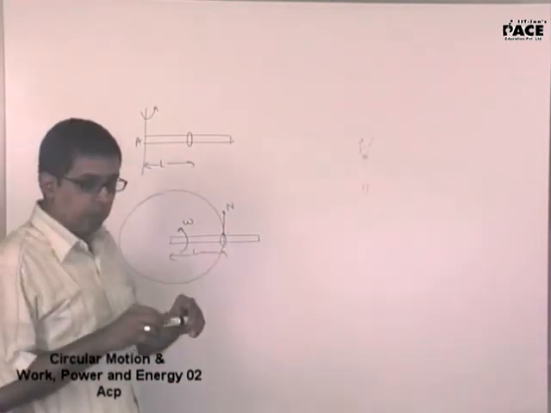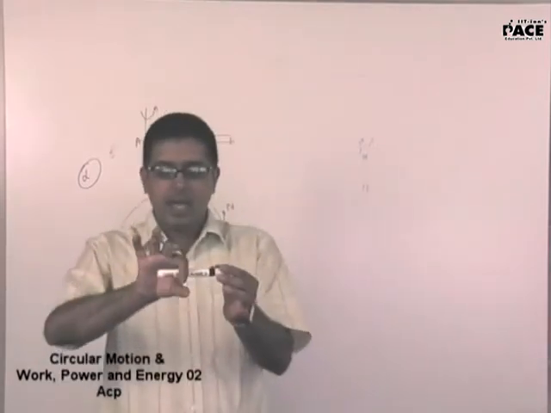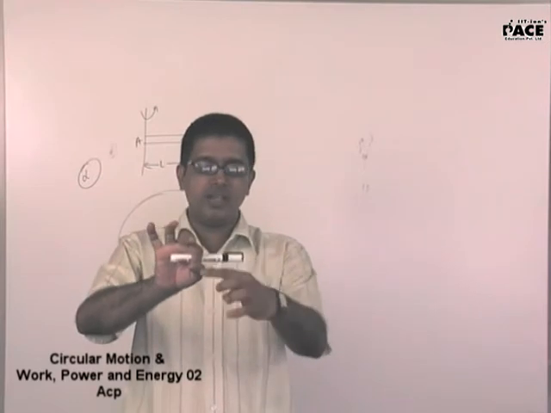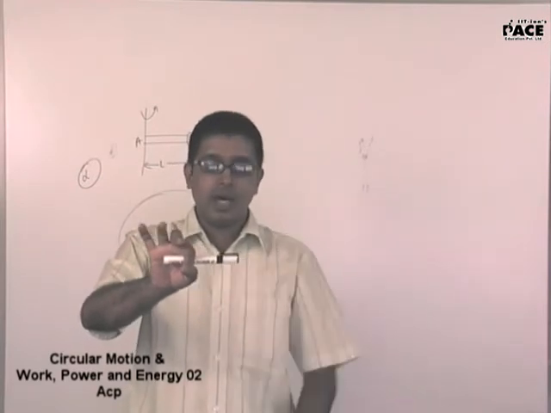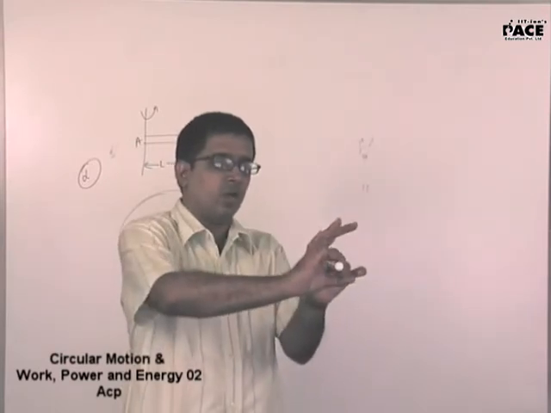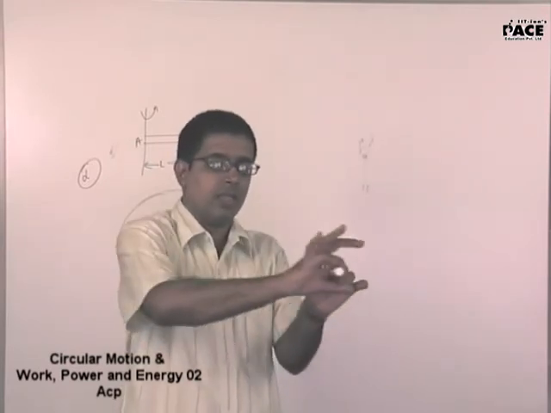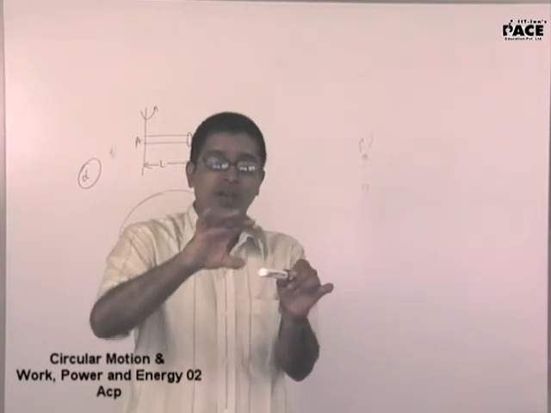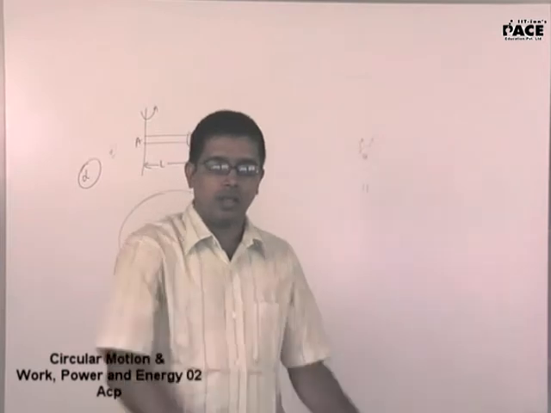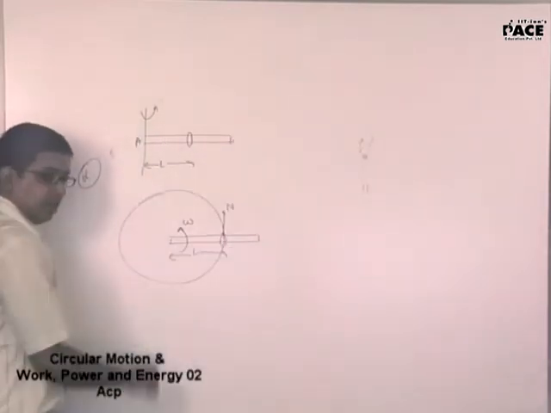What force is pulling it? Now have a look at it. I'll tell you the ring is like this. This is the view that you are seeing. My finger is the ring. The marker is the rod. Now this is rotating this way. Who is pulling my finger? A normal force, the normal force between the marker and my finger. You are able to visualize that?